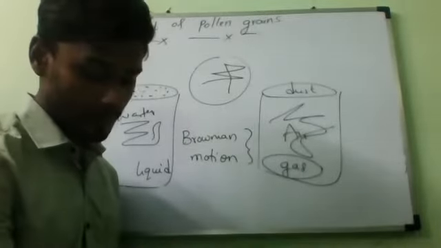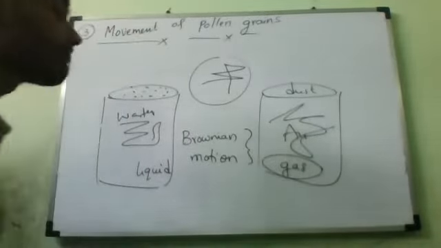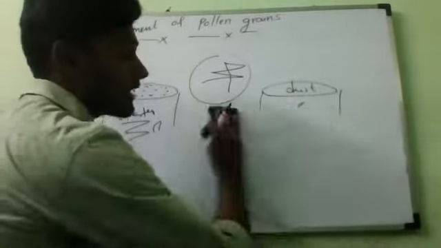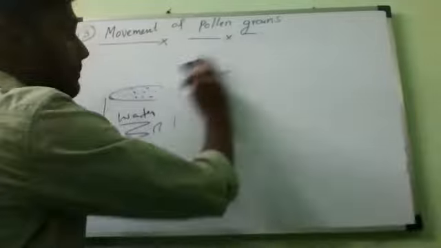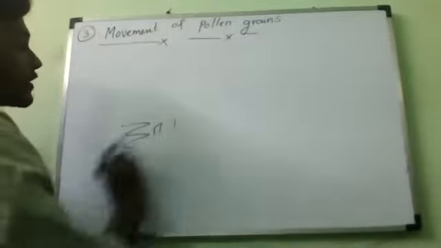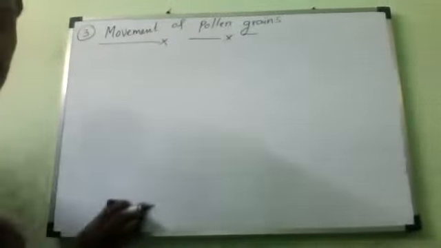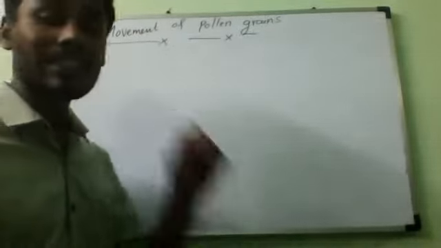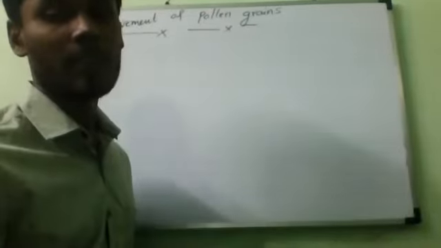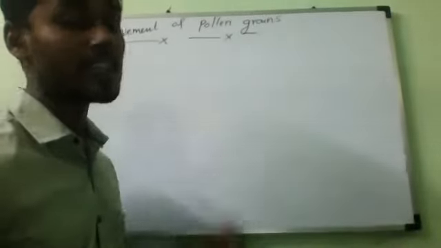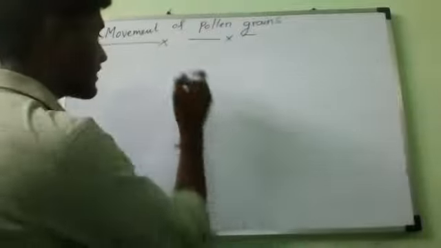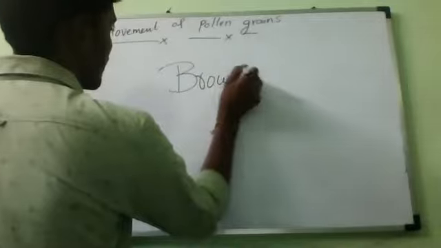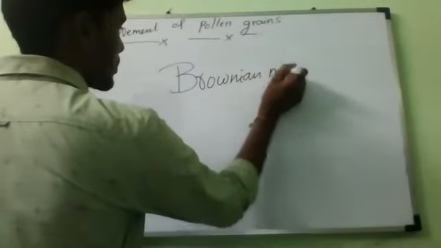Is it okay? Will you try? You can try. So that phenomenon, whether you keep pepper or pollen grains, whatever it is, when you suspend these particles in a gas or liquid, they will move in a zigzag manner. This zigzag pattern of the particles suspended in a liquid or gas is called, finally I am asking, what is that? Brownian motion. That's all.